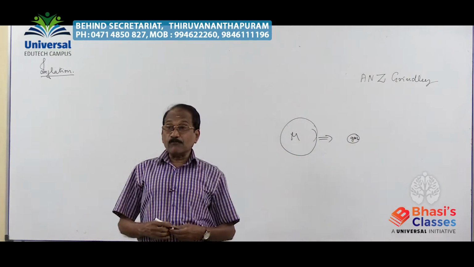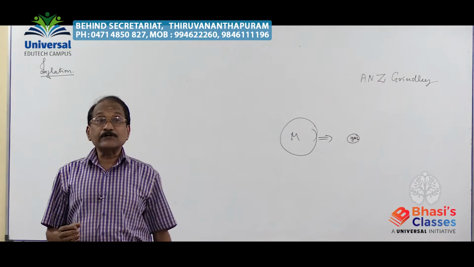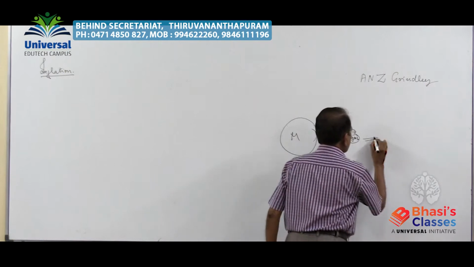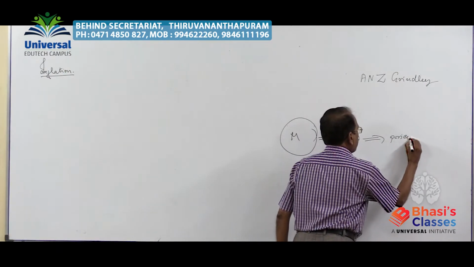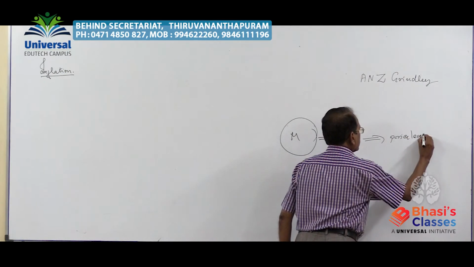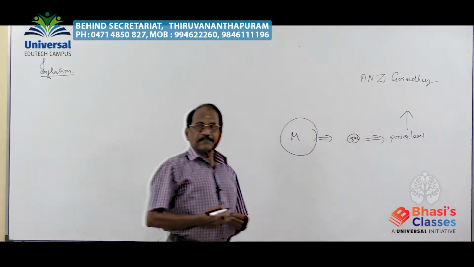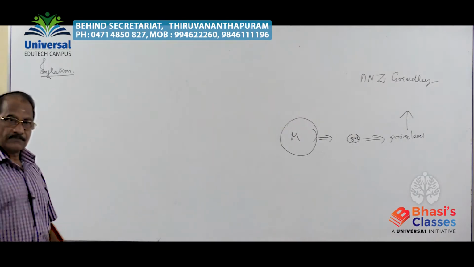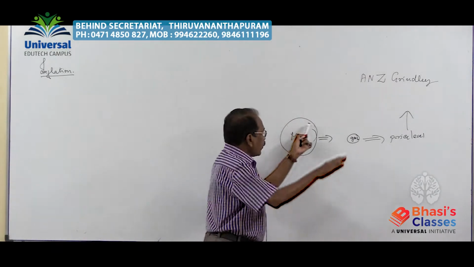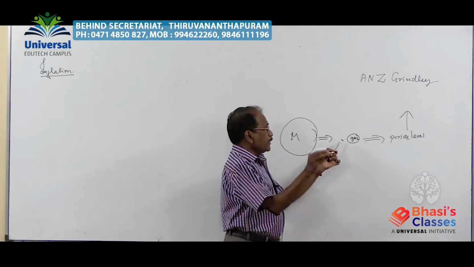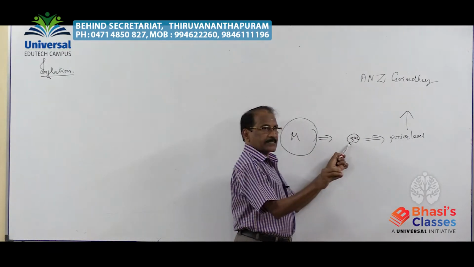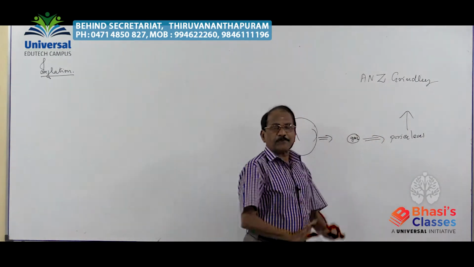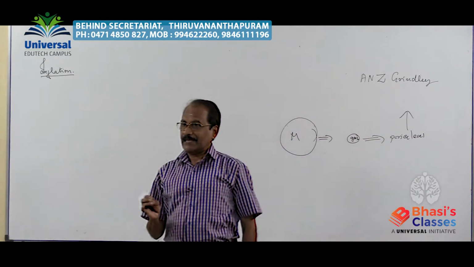Too much quantity of money chasing too few goods and services in the economy, resulting in a hike in the price level. The resulting hike in the price level is what is called inflation. That is, when too much quantity of money is chasing too few goods and services in the economy, the resulting hike in the general level of prices is what is known as inflation.